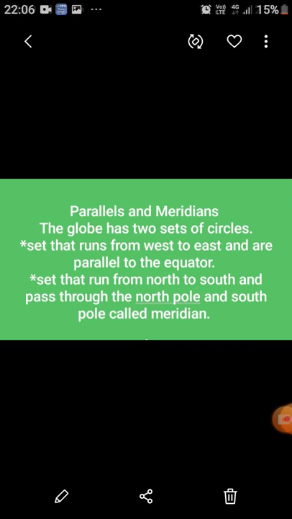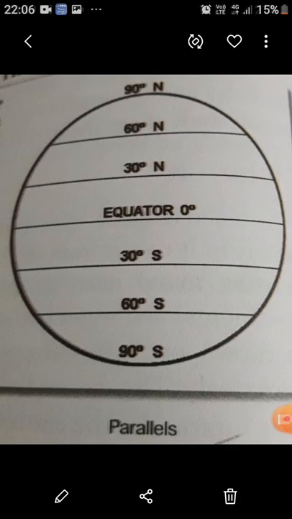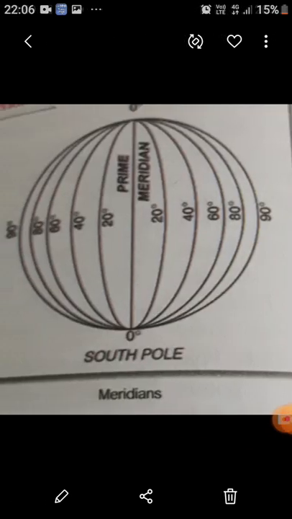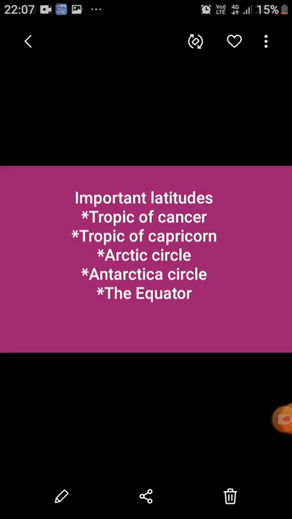What are parallels and meridians? What do we understand by parallels and meridians? The globe has two sets of circles, isn't it, students? Here is the first set picture. The one set, the circles which run from west to east and are parallel to the equator, is said to be the parallels. In the second set, the circles which are running from north to south, that is from the north pole to the south pole, and they pass through these poles, are called the meridians. Fine?